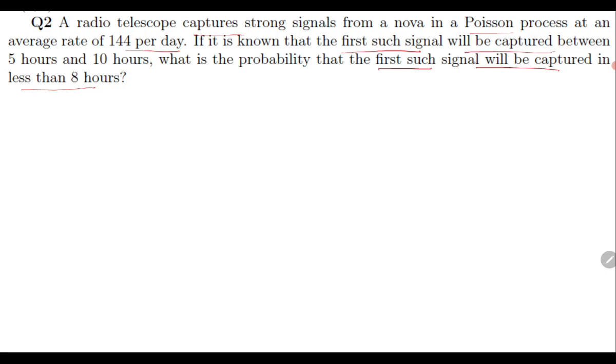Yes, so "first such signal" is a very important phrase here, because Poisson is a discrete distribution, but the time when the first signal gets captured is a continuous distribution.